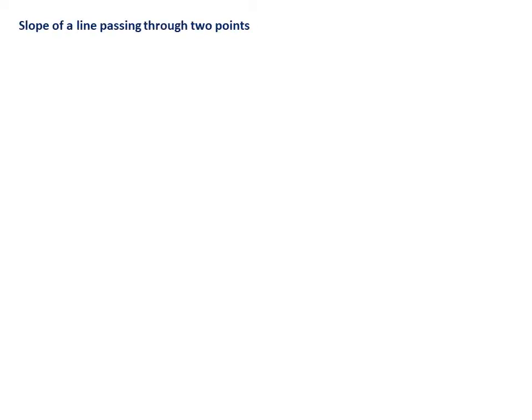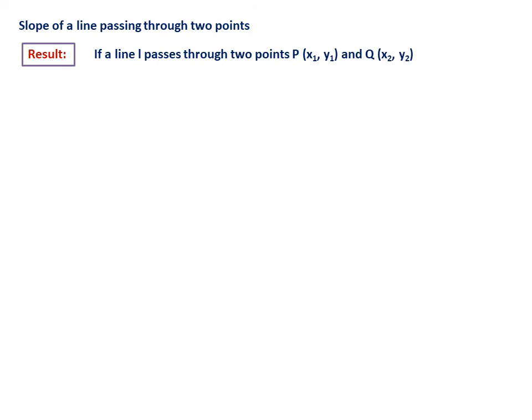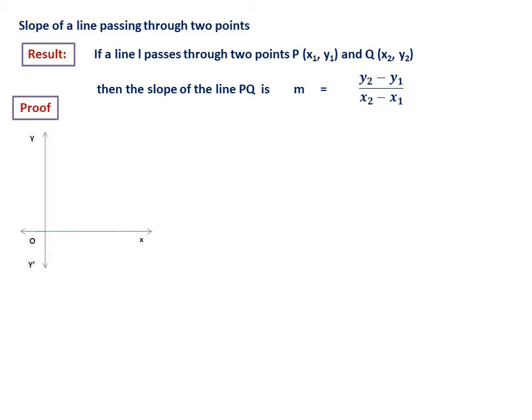Slope of the line passing through 2 points. This is a very important formula, and this is the first formula actually. See, a result is this. You can take it as a theorem actually. If a line L passes through 2 points, say P(x1, y1) and Q(x2, y2), then the slope of the line PQ is m. This is the formula: m equals y2 minus y1 divided by x2 minus x1. Let us prove this one.